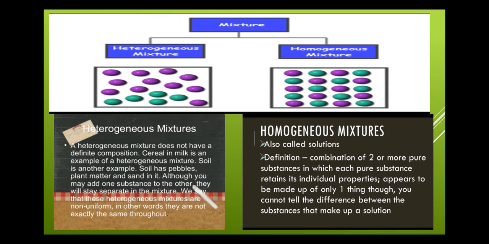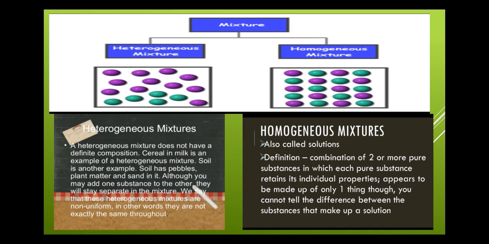So, in simple language, a mixture which is uniformly mixed is called a homogeneous mixture, and a mixture which is non-uniformly mixed is known as a heterogeneous mixture. A heterogeneous mixture does not have a definite composition. For example, cereal and milk is a heterogeneous mixture.